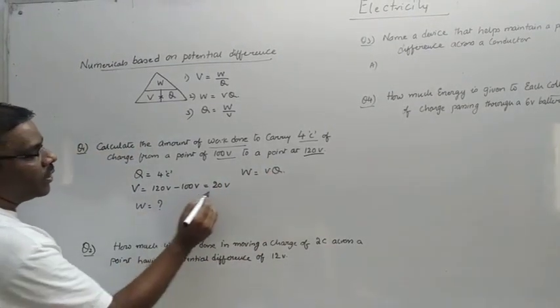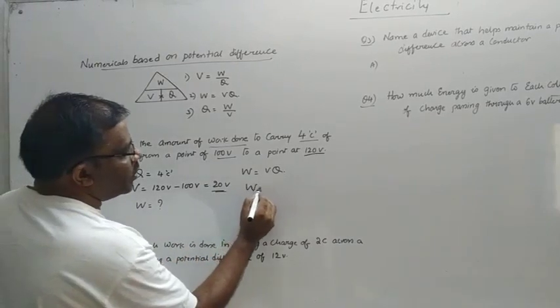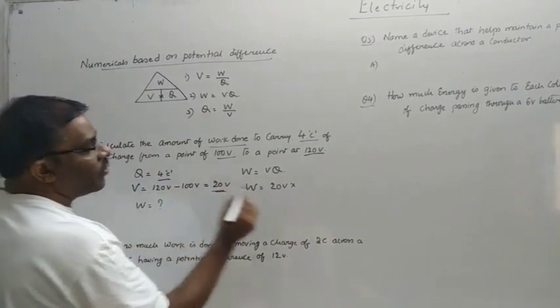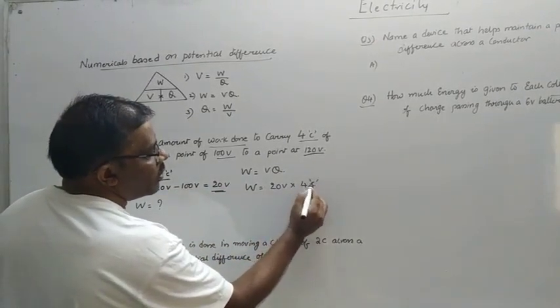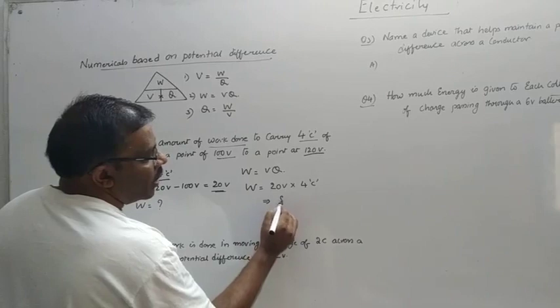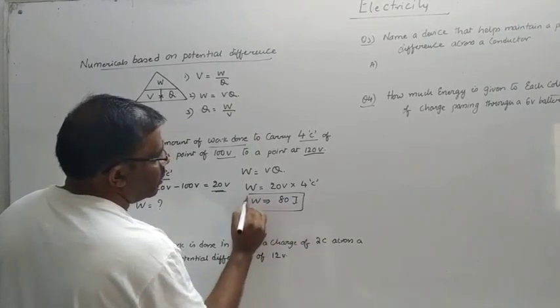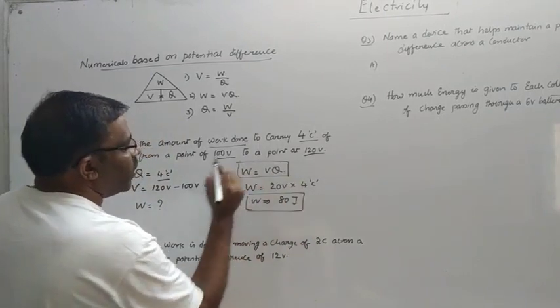So, what is the V value here? 20 volts. So, W is equal to 20 volts into what is the charge? 4 coulombs. So, you will get 80 joules, as work done is measured in joules. So, here we use the formula W is equal to VQ.